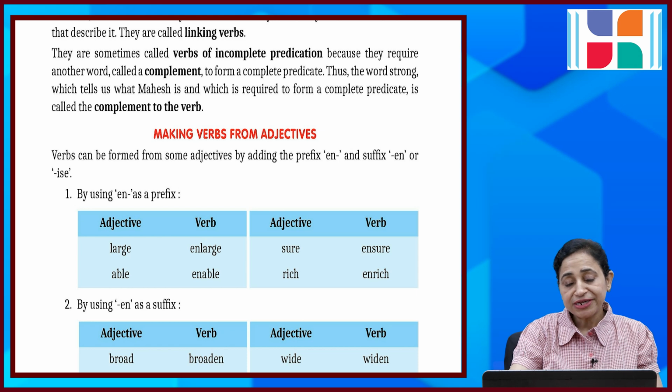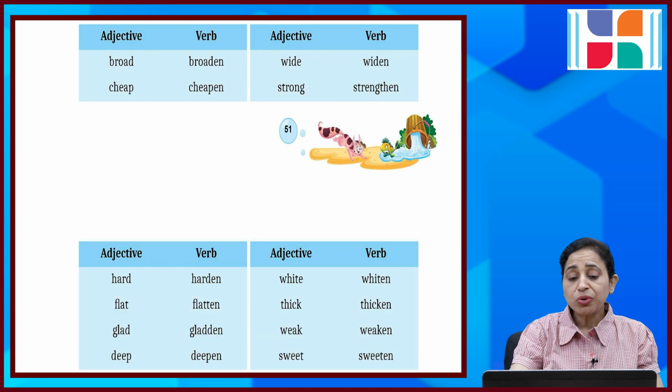Making verbs from adjectives. Verbs can be formed from some adjectives by adding the prefix en or the suffix en, ise or ize. By using en as a prefix: large, enlarge; able, enable; sure, ensure; rich, enrich. By adding en as a suffix: broad, broaden; cheap, cheapen; wide, widen; strong, strengthen.